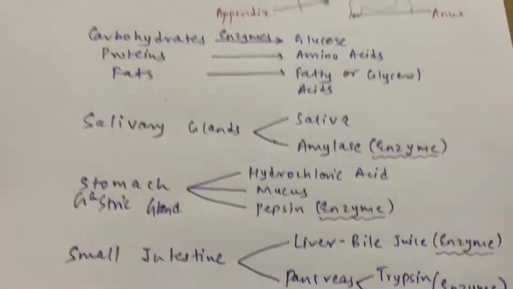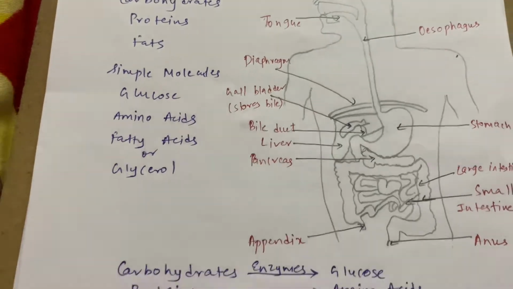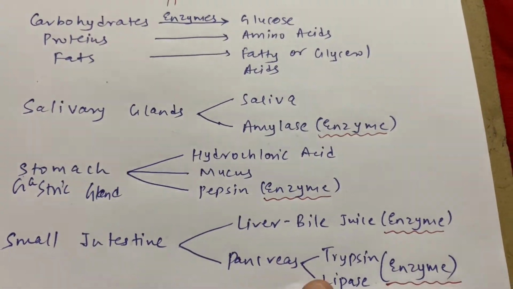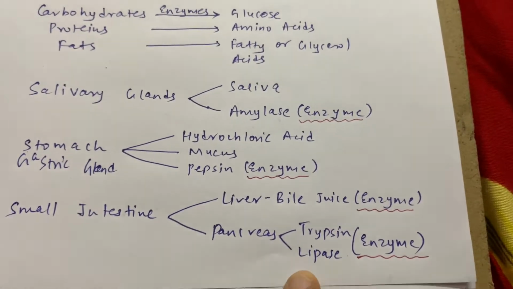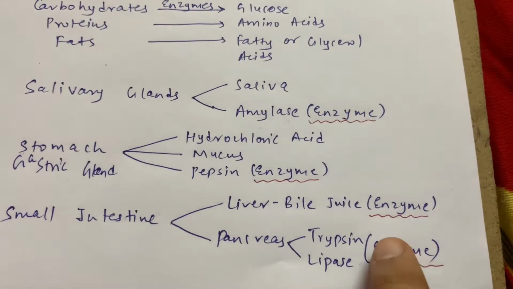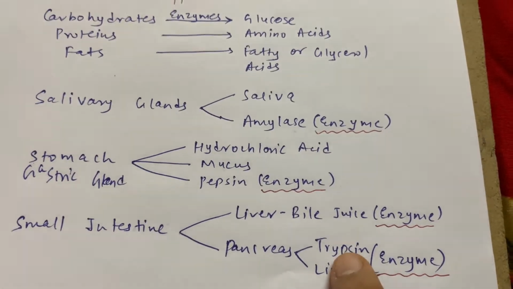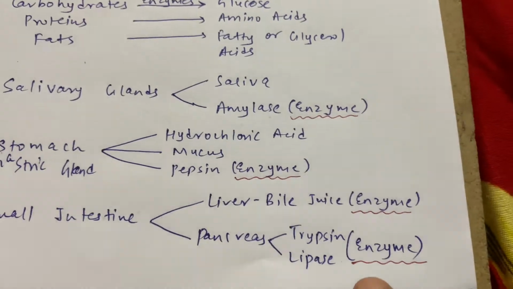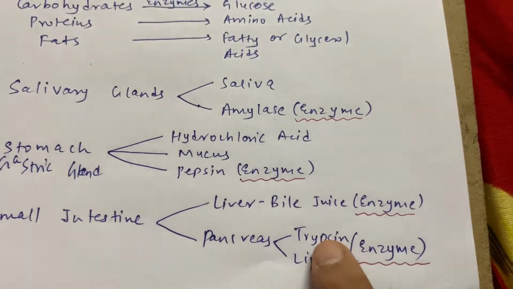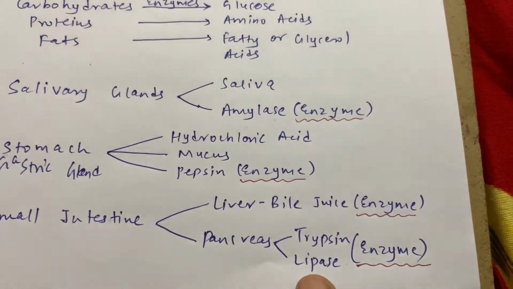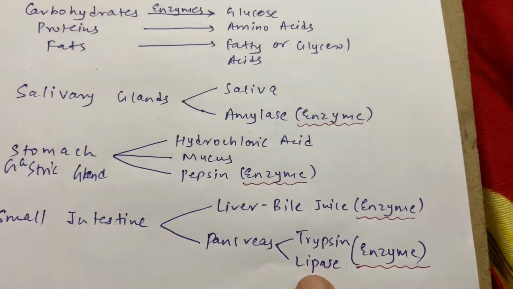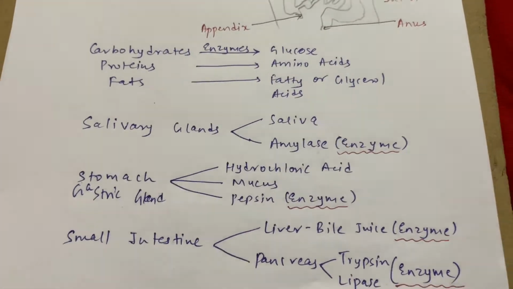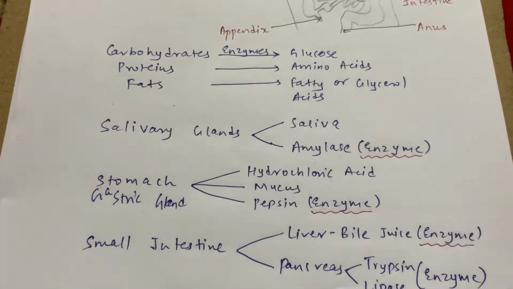Now your pancreas secretes pancreatic juice. This pancreatic juice consists of two types of enzymes, that is trypsin and lipase, correct? Now trypsin is pronounced like pepsin. As pepsin converts protein into amino acids, in the same way trypsin converts protein into amino acids, correct? Now you have the last enzyme, that is lipase. What does lipase do? It converts fats into fatty acid and glycerol, correct? So all the complex molecules are being converted into simple molecules.